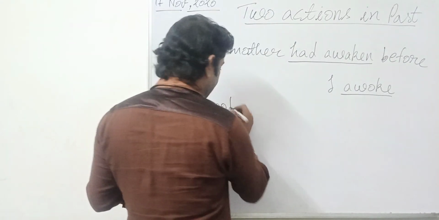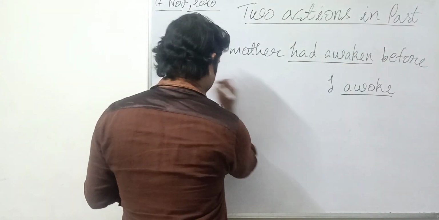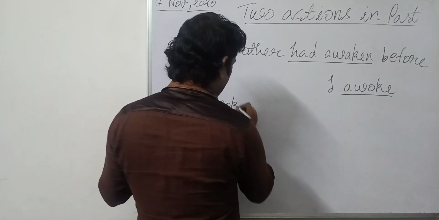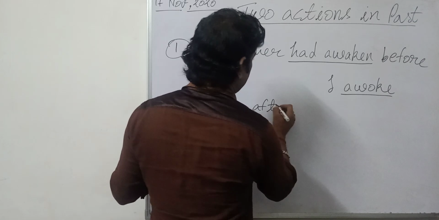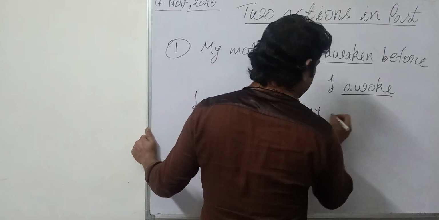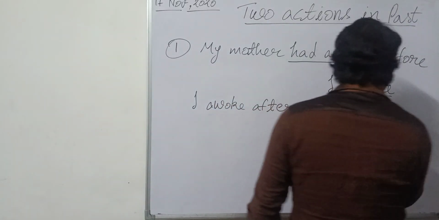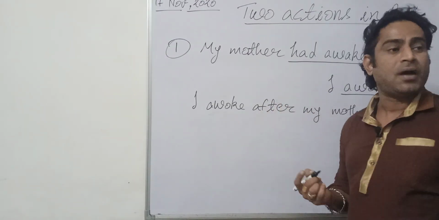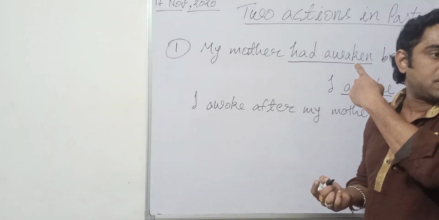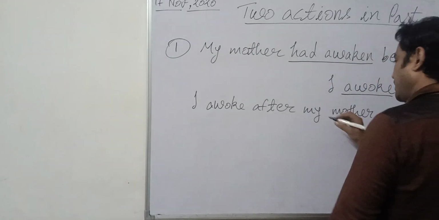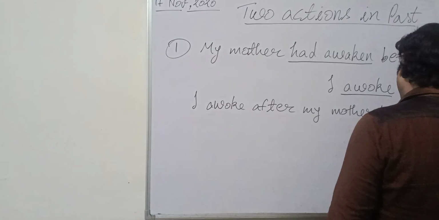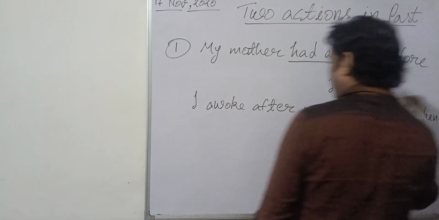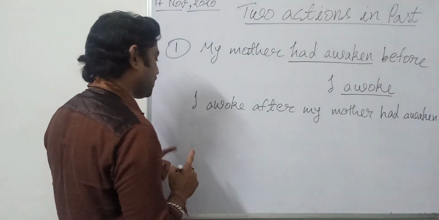I awoke after my mother. This time I have used after, because this action happened after mother's action. So I will write: I awoke after my mother had awakened. Okay, there is one more way.